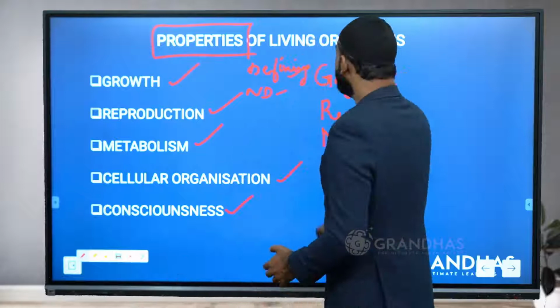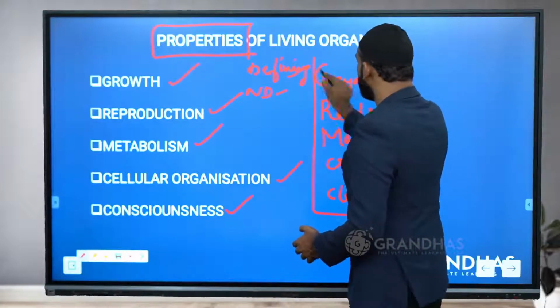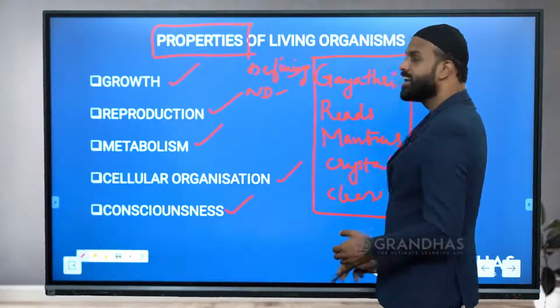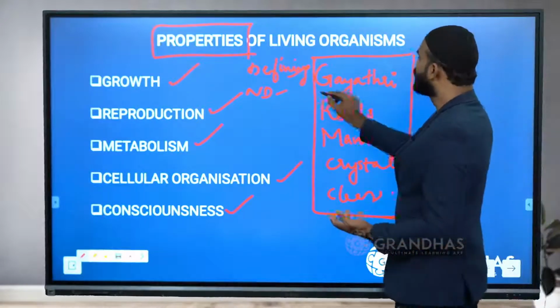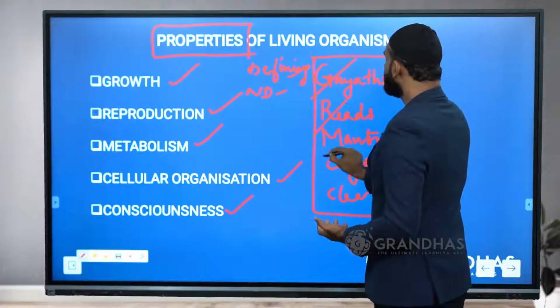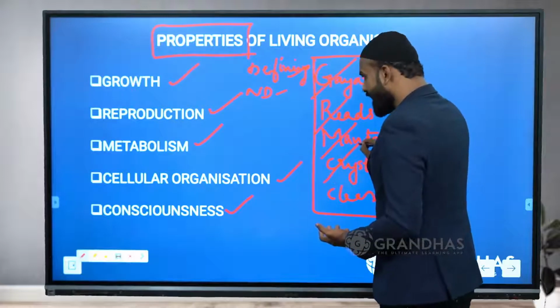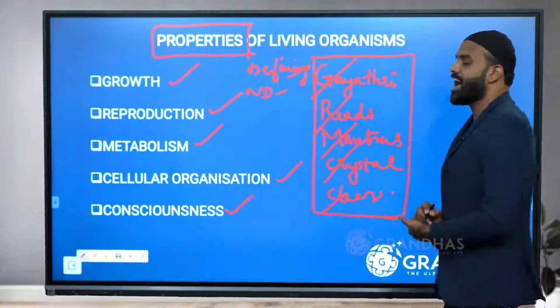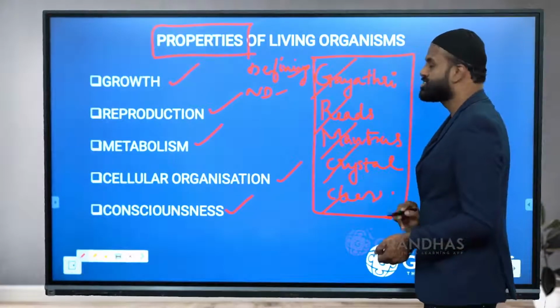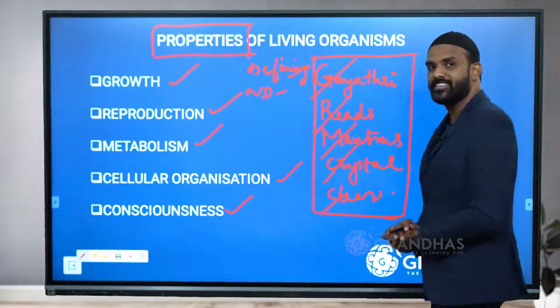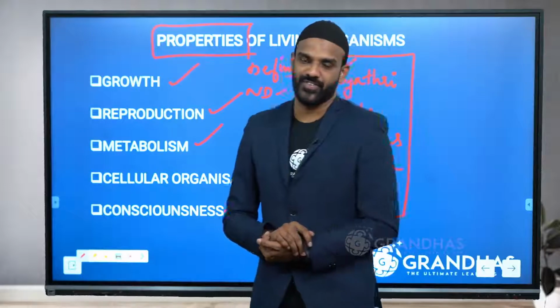So here we can have a simple mnemonic: Gayatri reads mantras crystal clear. Growth, reproduction, metabolism, cellular organization and consciousness.